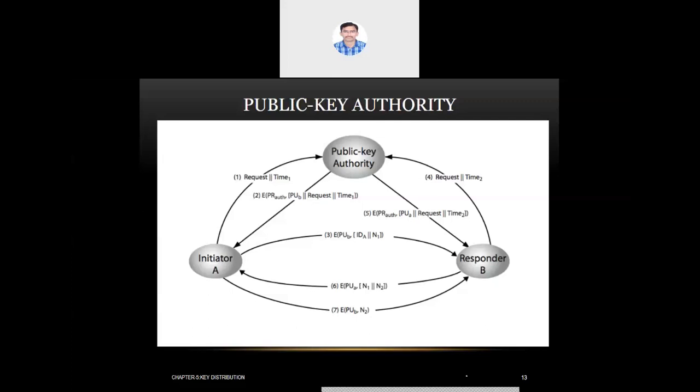So this was a time-consuming process. Now, how to get rid of this, or how to make it more effective? That is, consuming less time in communication or in distribution of public key. Now, how to do that? To achieve the said objective, we go to the fourth